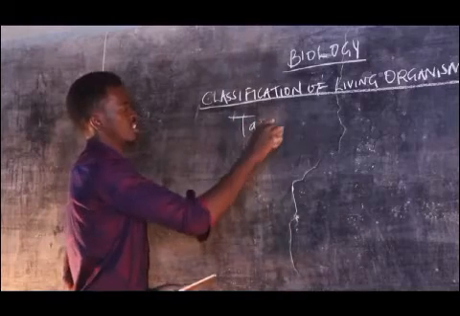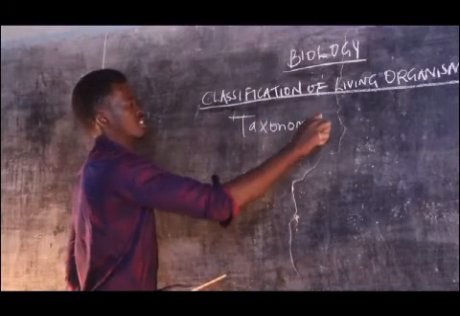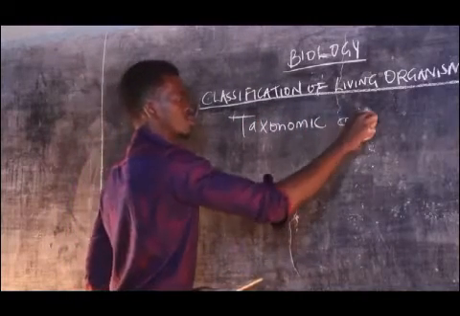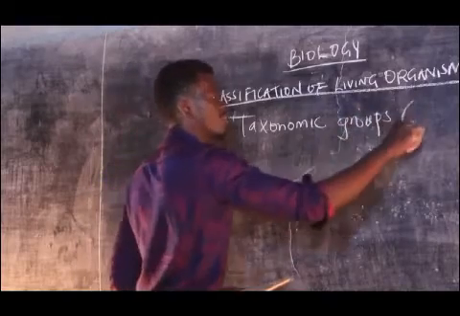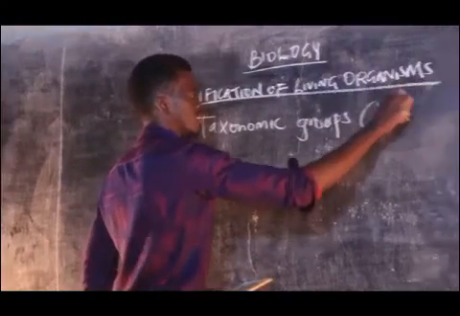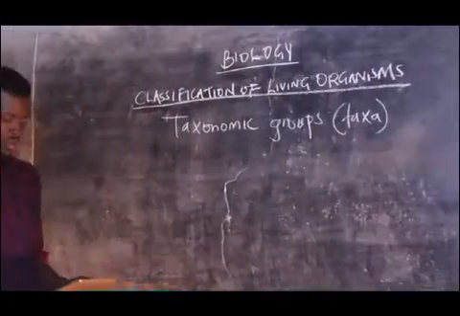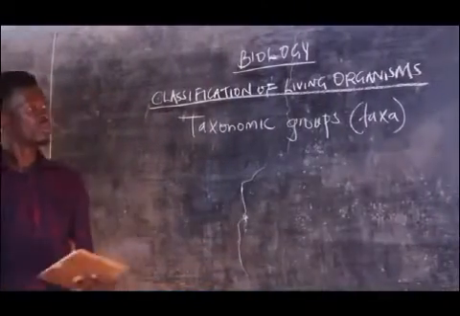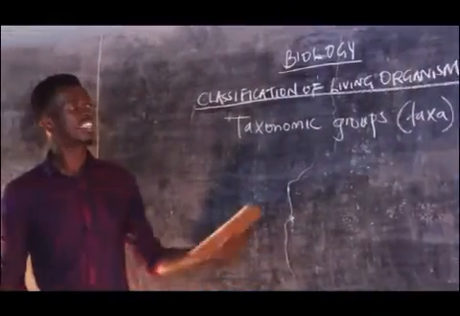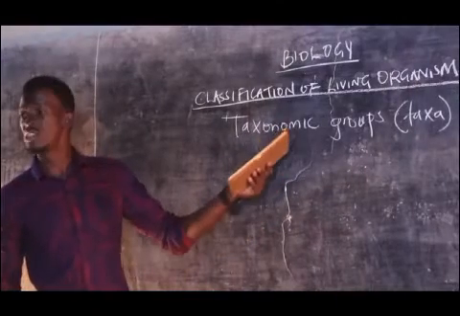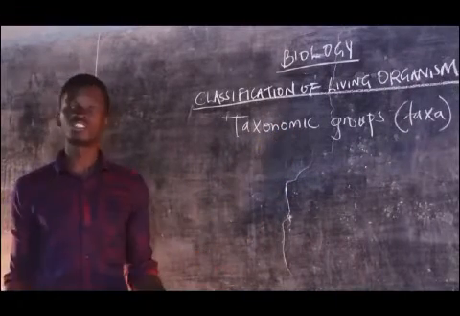We call those taxonomic groups, or you can just call them taxa. That's how we're going to group them. So basically that is it. So in the levels of classification, how do we do the classification? How does the classification occur?